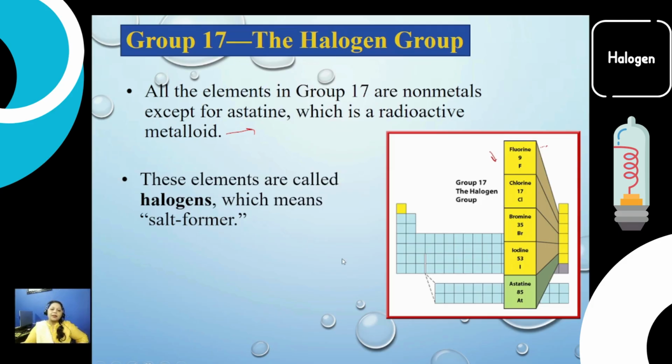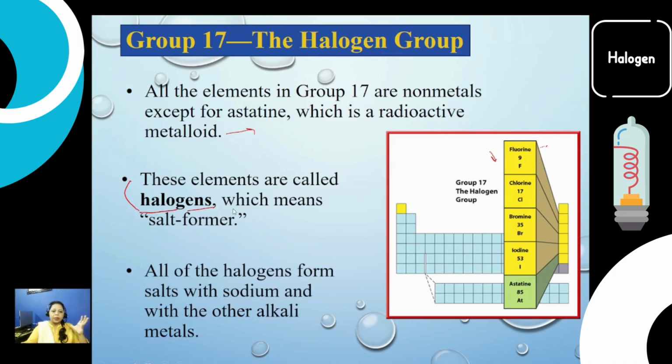These elements are called halogens because they are salt formers. Halo is the word that we use for salt, and gen means to make or to form, like the antigens or the different forms. So halogens mean the salt formers. All of the halogens actually form salts with sodium and other alkali metals, like you have heard of potassium chloride, magnesium chloride, calcium chloride. So they form very stable compounds or halides with the metals.